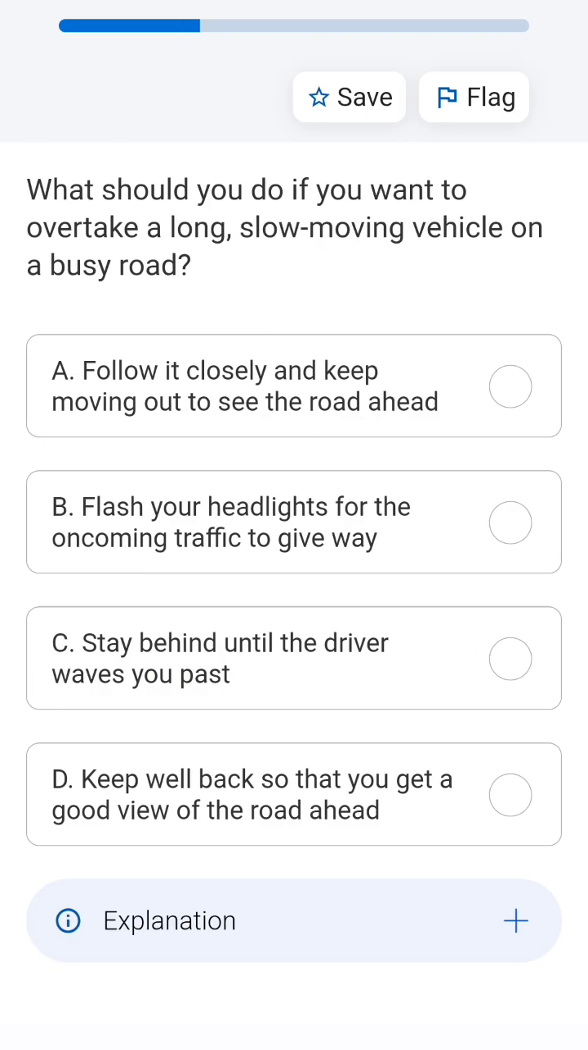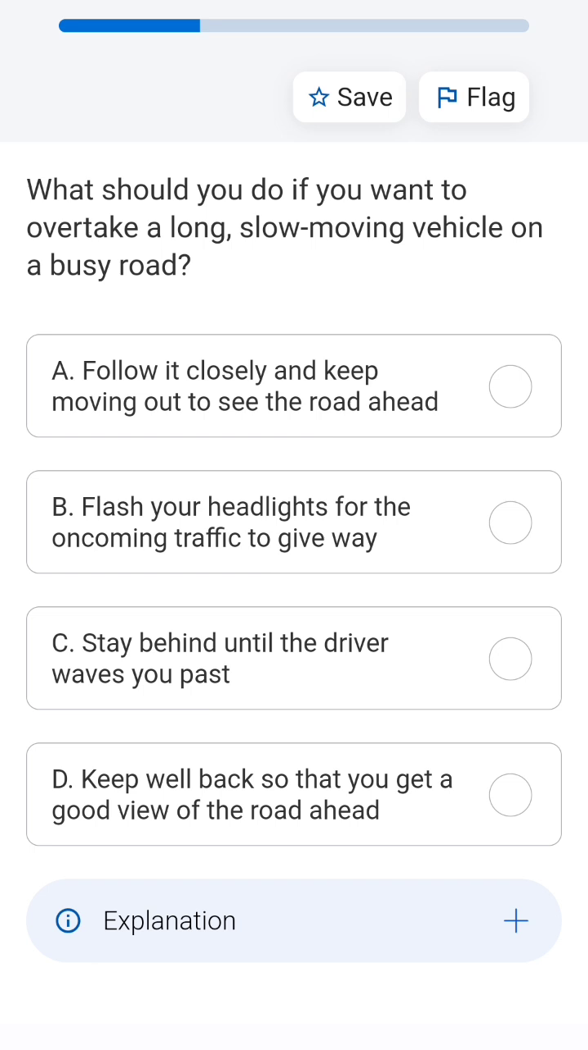What should you do if you want to overtake a long, slow moving vehicle on a busy road? See, the vehicle is already long and it is slow moving also, and there is a busy road also. So there is a high hazardous risk if you overtake such a type of vehicle. Better to follow back. Be patient in this case. Okay, let's see the options.